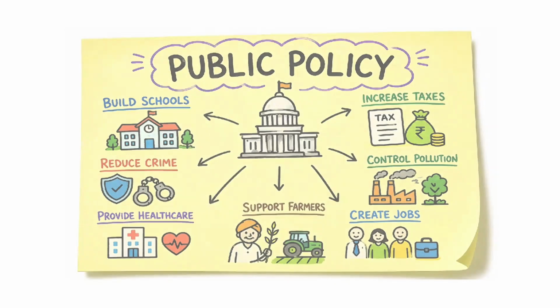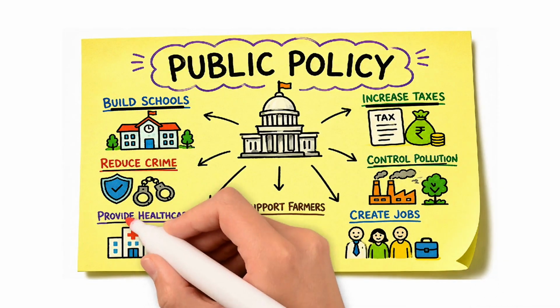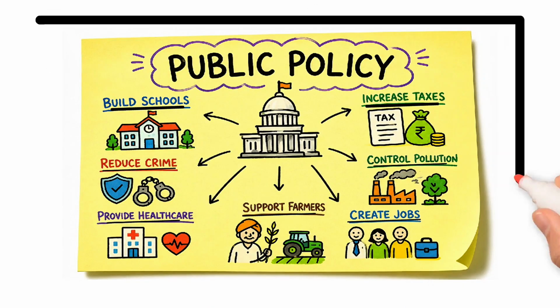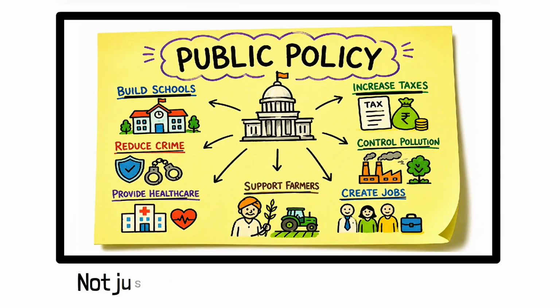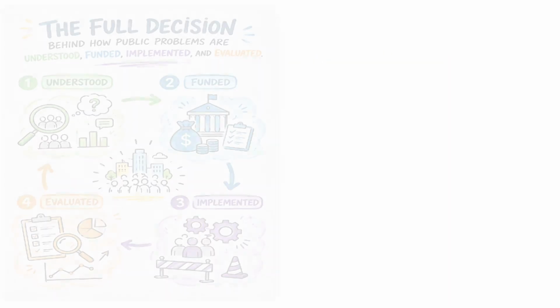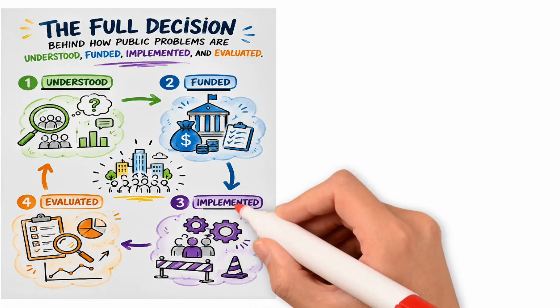When a government decides to build schools, increase taxes, reduce crime, control pollution, provide health care, support farmers, or create jobs, that is public policy. Not just the speech, not just the promise. The full decision behind how public problems are understood, funded, implemented, and evaluated.